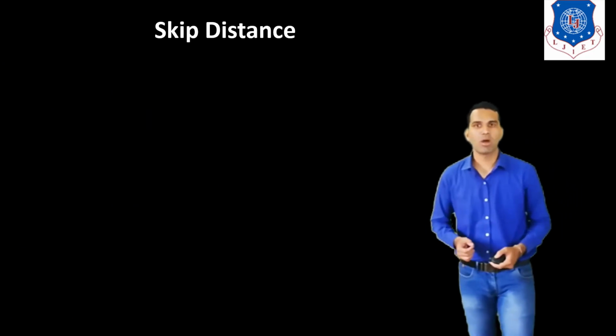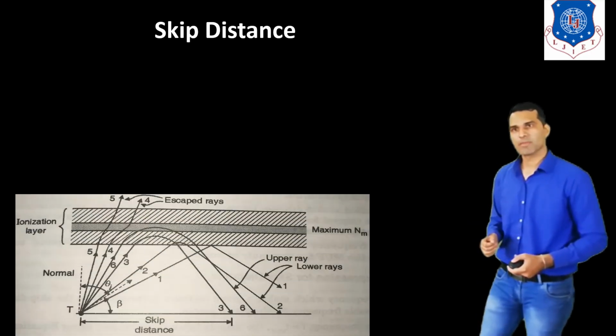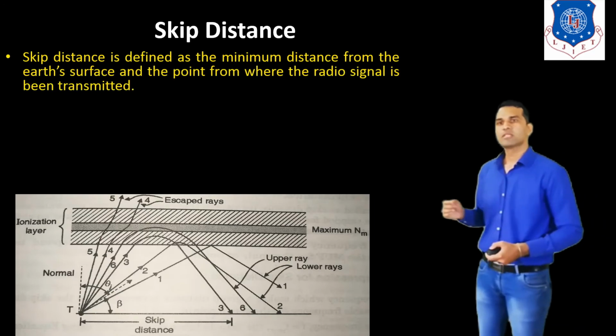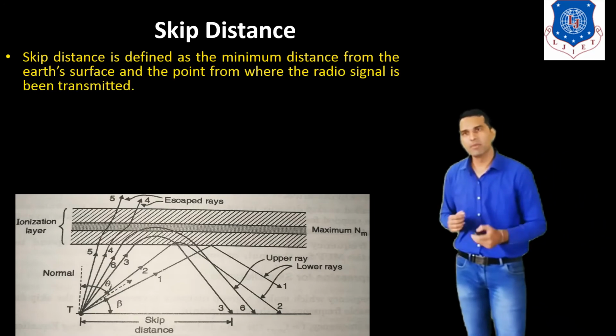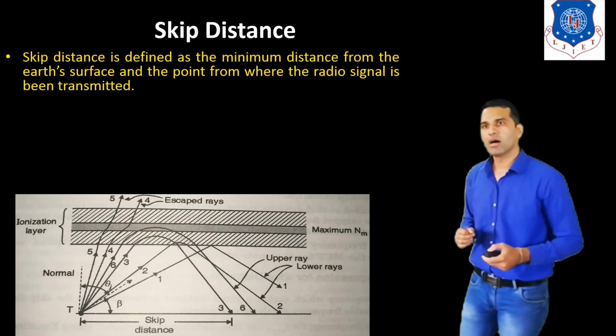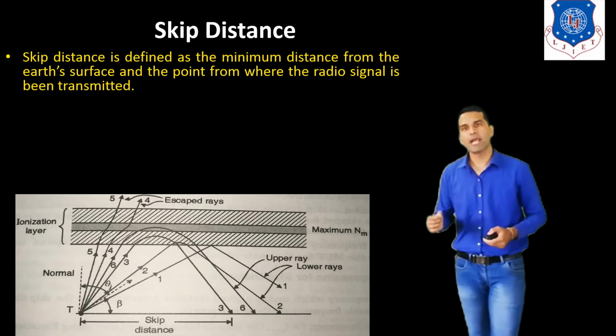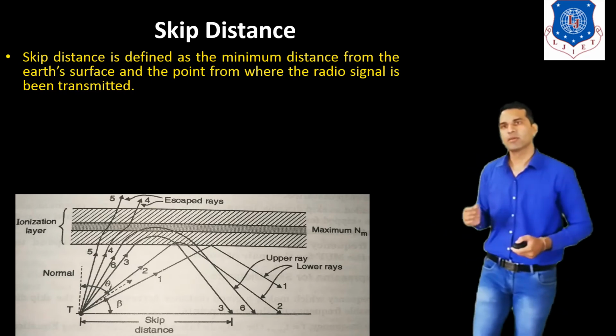Now the next topic we discuss is the skip distance. Skip distance is defined as the minimum distance from the point from where the radio signal is being transmitted to the point where it returns to the Earth's surface.